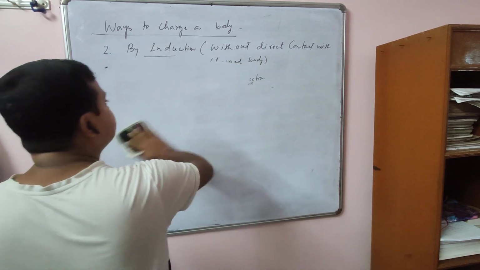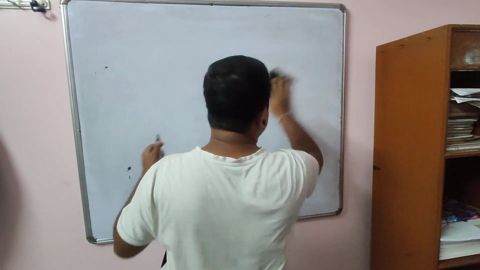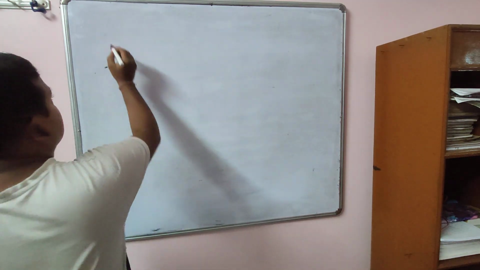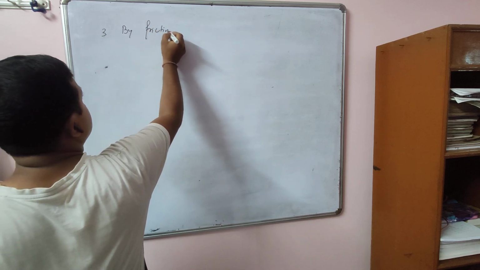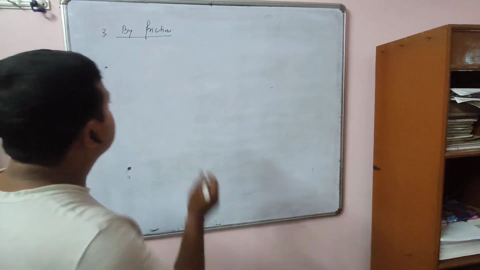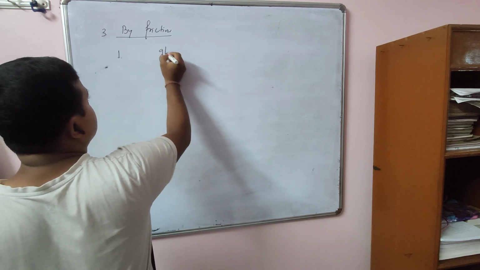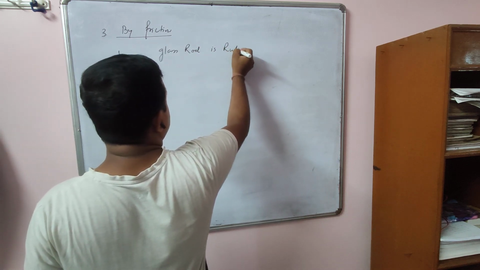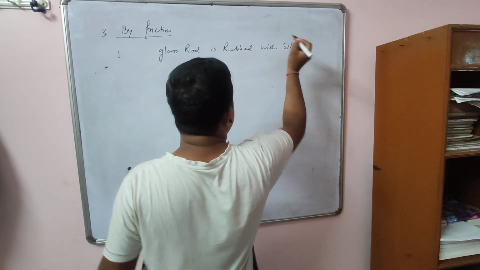Okay, so we have seen how we can charge a body by direct contact, that is conduction, and without direct contact, that is what? Induction. Third is by friction. So here what we do, friction. You just rub two bodies. It is found that when a glass rod is rubbed with silk, okay, then what happens?